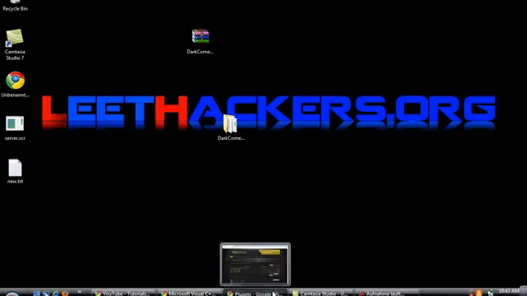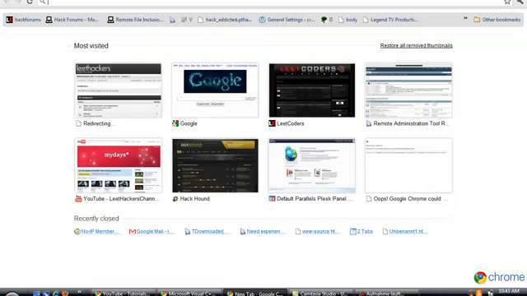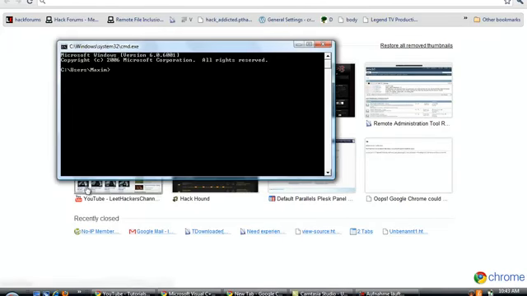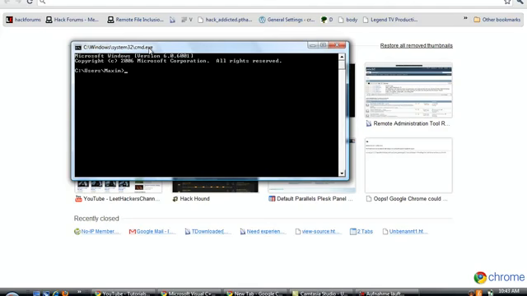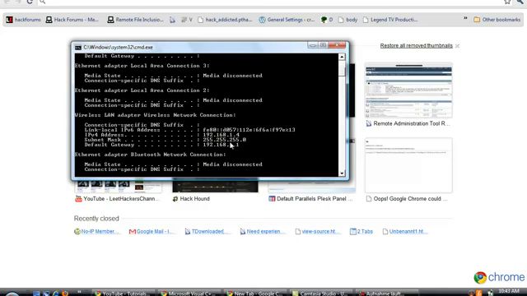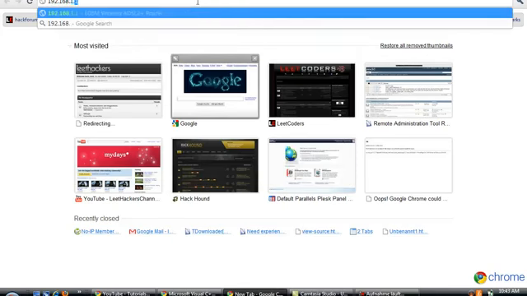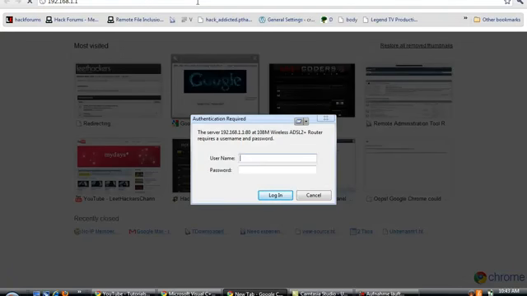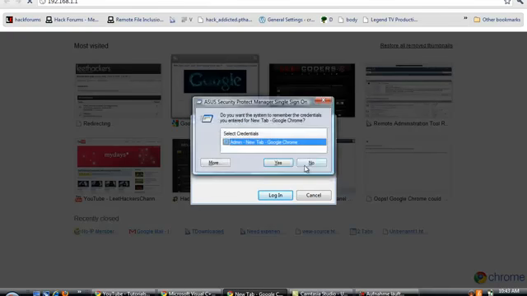Okay, now we come to the port forward part. If you have problems with your RAT, it might be a problem with your ports. So go to start, cmd or run cmd.exe and then type ipconfig, and here we have our local IP, 1.4, and here the default gateway. So simply enter this in the browser. Now you'll need to log into your router. In most cases the username and password is admin, but if you have changed it, you will need to know your password.